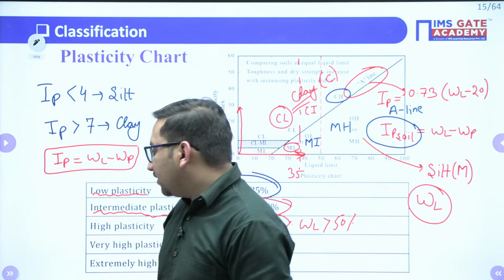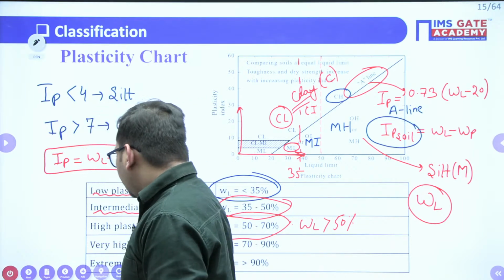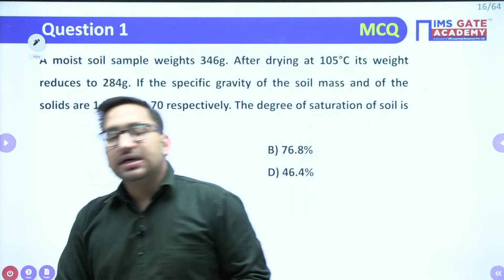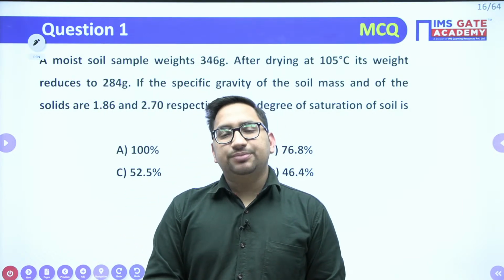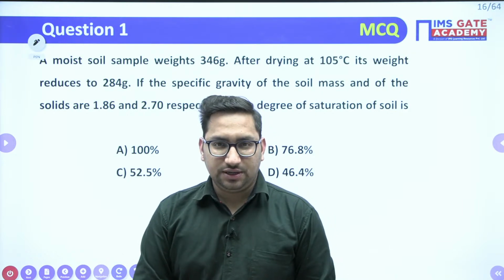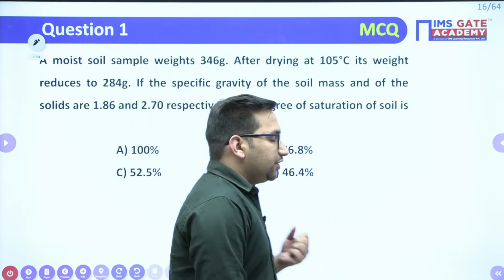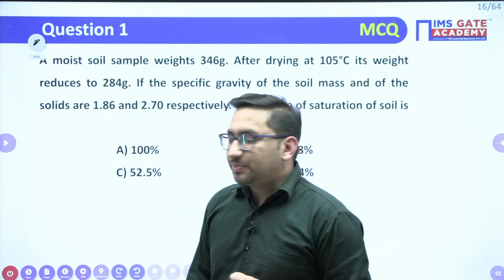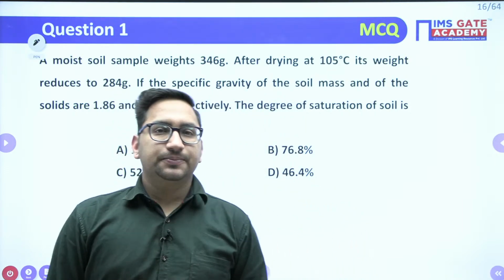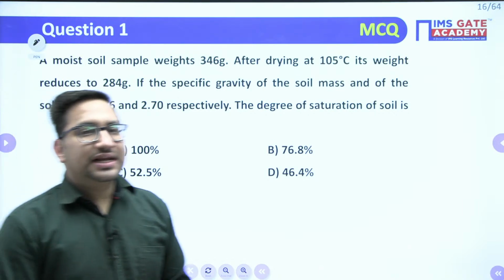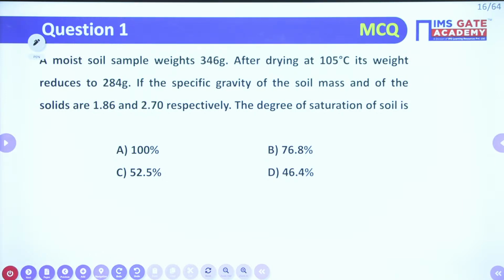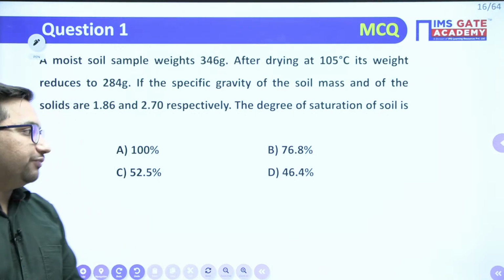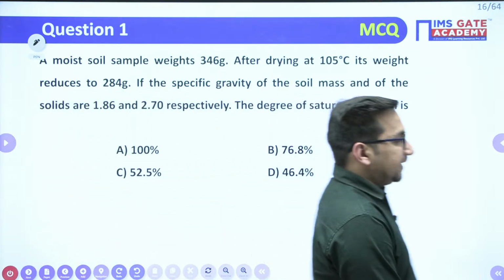So we have already covered the three-phase system of soil. We have covered the consistency of soil or index properties of soil and classification of soil, right? Now this is the particular question which you need to solve. Just go through this particular question, read the question and try to solve it.